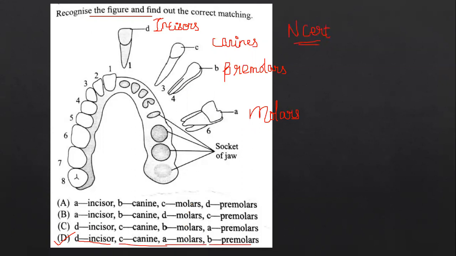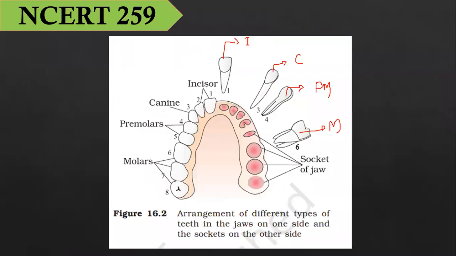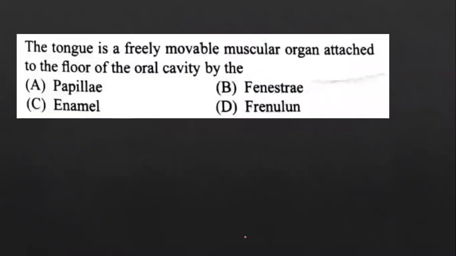Guys, you have to be careful. It's not A, B, C, D. It's D, C, B, A, and the option is even twisted. So please be careful while you answer questions like this. Next question. Yes, very clear, direct NCERT diagram. That's why, instead of studying it for drawing, those who are focusing only on the NEET exam must pay attention towards the labelings.